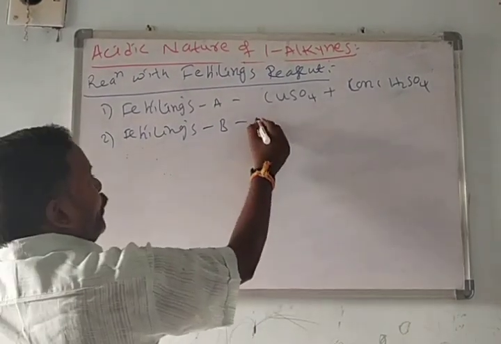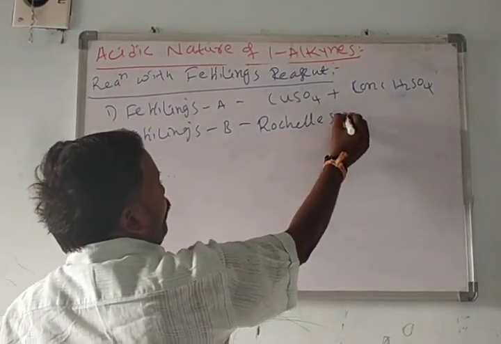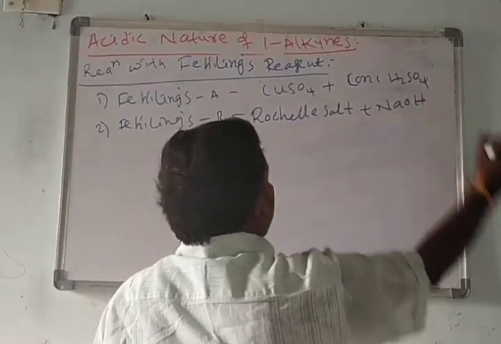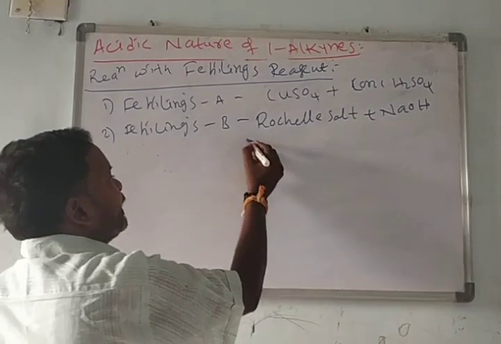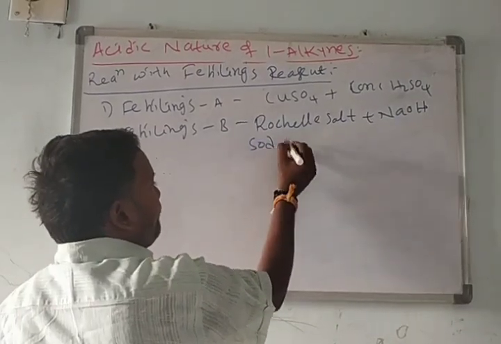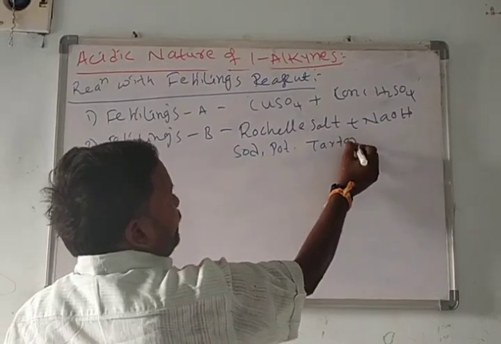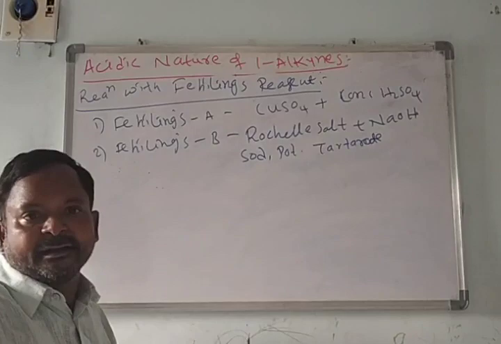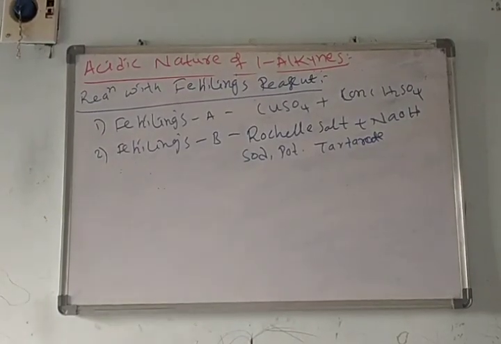And here Rochelle salt. Rochelle salt plus sodium hydroxide is called Fehling's reagent B. What is Rochelle salt? Sodium potassium tartrate. This acid, tartaric acid, is present in tamarind.